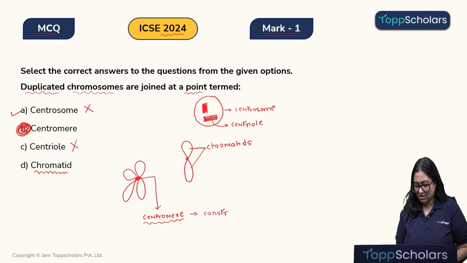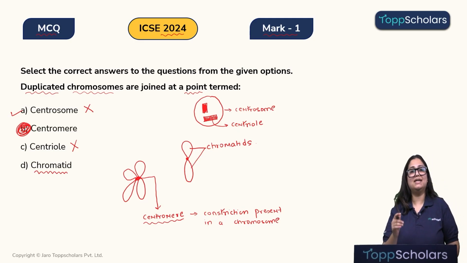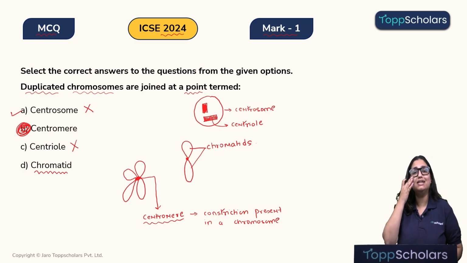The centromere is a small constriction which is present in a chromosome where both the duplicated and the original chromosomes are connected to each other.